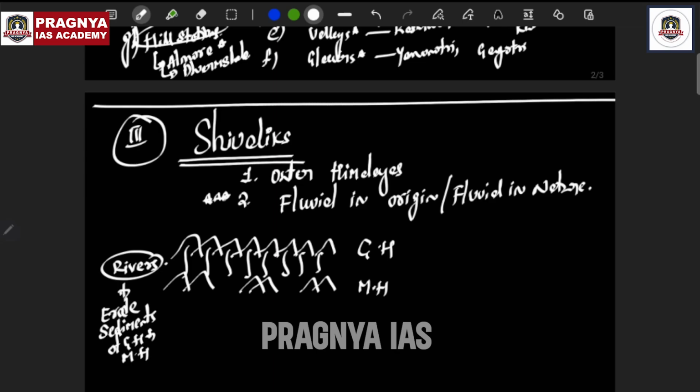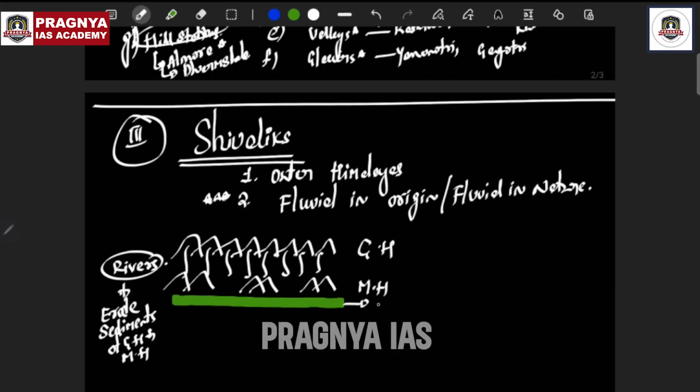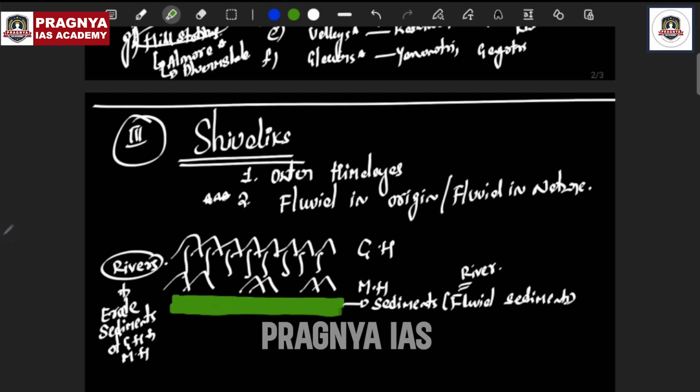And these rivers bring all the sediments and deposit them at the foothills of Middle Himalayas. So these are nothing but sediments. What type of sediment are they? They are fluvial sediments. Fluvial means river. These sediments are borne by the action of the rivers from the Greater Himalayas and Middle Himalayas, and all these sediments were deposited here, at the foothills of the Middle Himalayas.